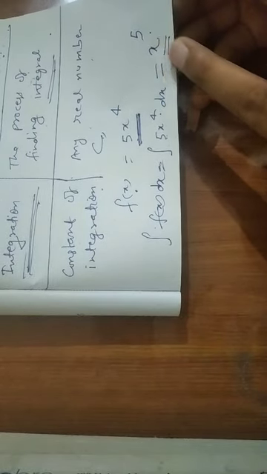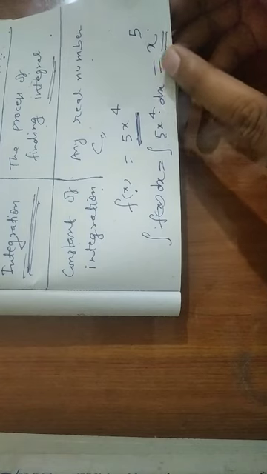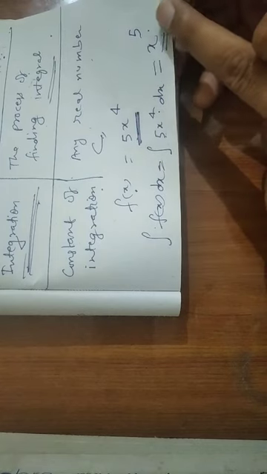So if we write at place of x to the power 4, x to the power 5 plus c, then the derivative of this function will also be 5x to the power 4.